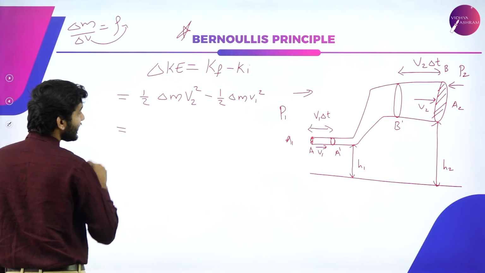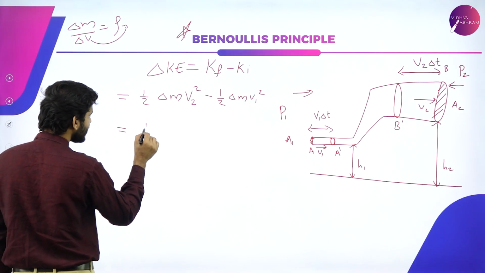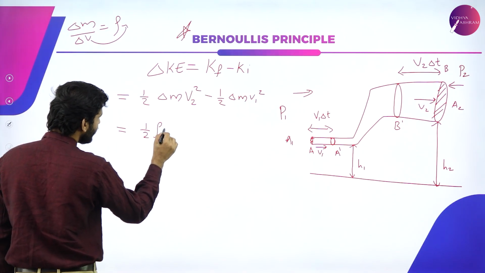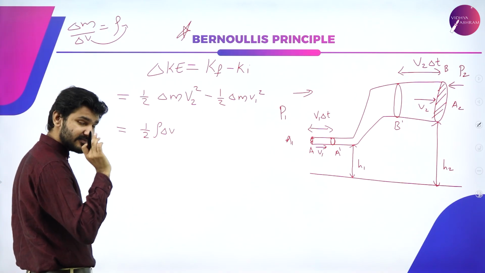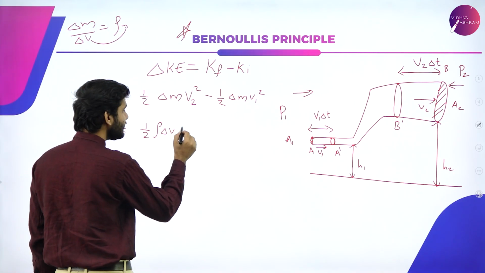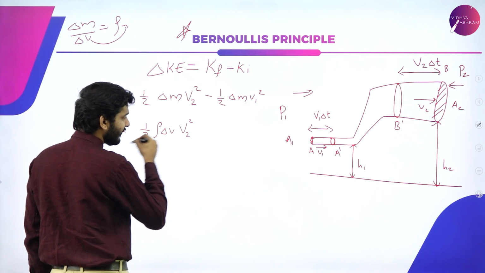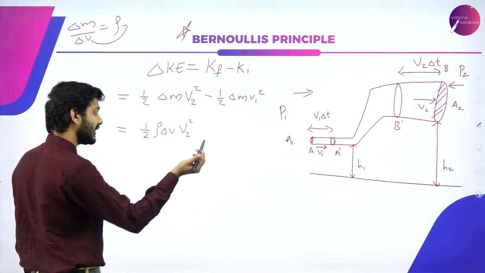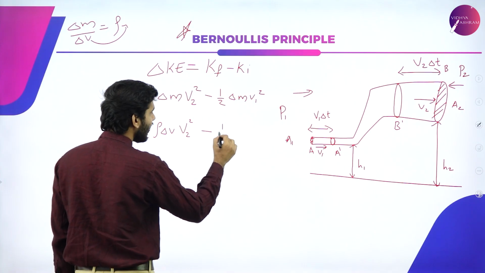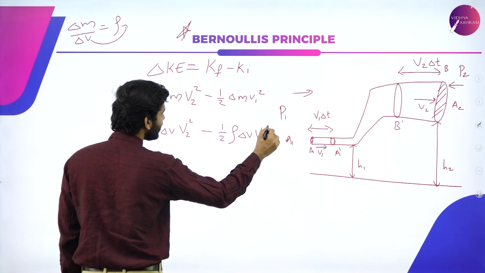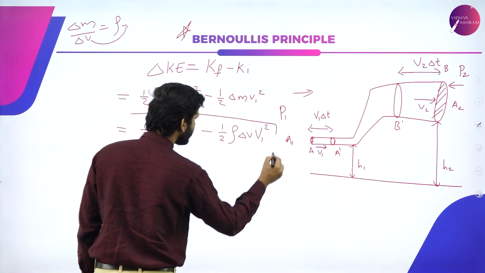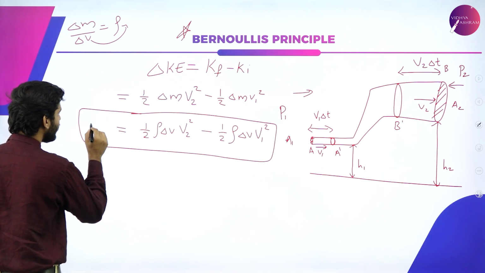So instead of delta m, I'm going to write half rho delta v, where delta v is the small amount of volume, times v2 square, where v2 is the final velocity, minus half again rho delta v v1 square. So let's put it as equation number 1.